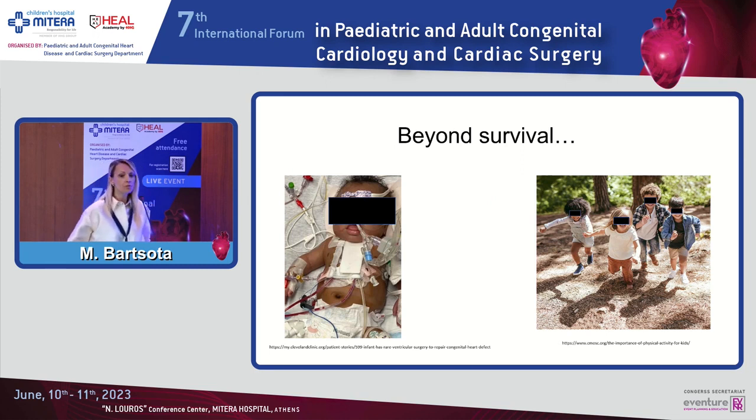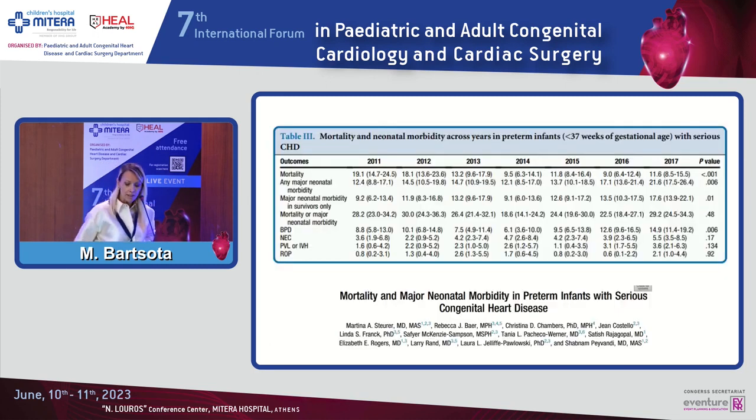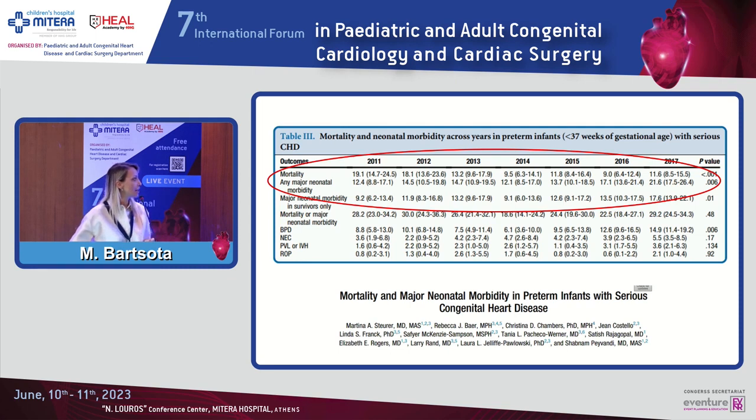But we have to think also beyond survival. We know that as we're getting better with our surgical techniques and the management of these preterm babies, mortality has actually reduced over the last 10 years. We can see the mortality in 2011 was 19.1 for all premature infants with any kind of congenital heart disease, and it has decreased to 11.6 in 2017. But on the other hand, the risk of major neonatal morbidities increases. Maybe this has to do with more of the neonates surviving, but it is something that we have to focus on, not only on survival, but also on morbidities.